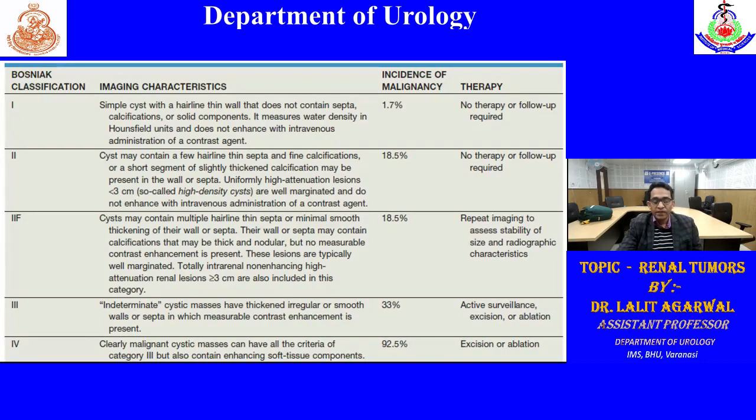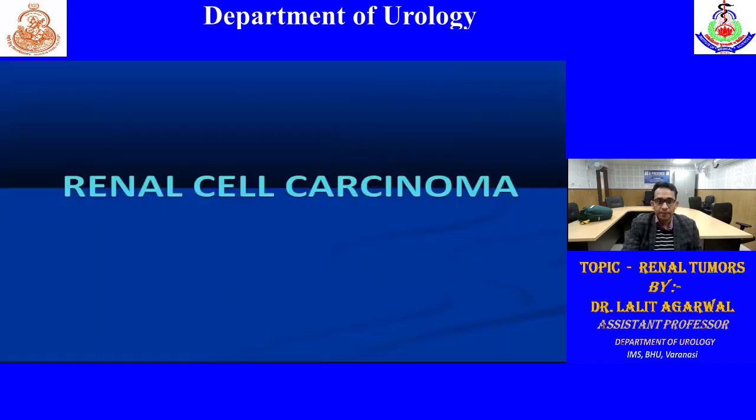In 4, these are mostly malignant, approximately 90% of the time. Other than the features of 3, they will also have an enhancing soft tissue component. So these always require either excision or ablative therapy.